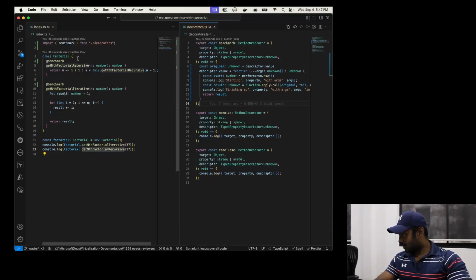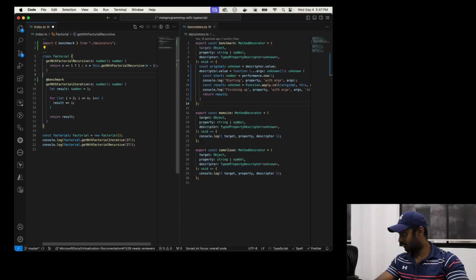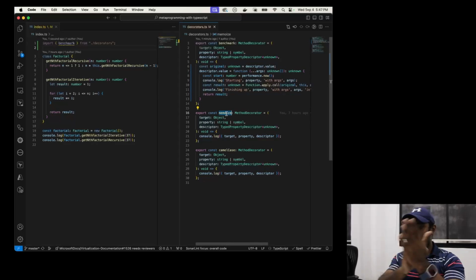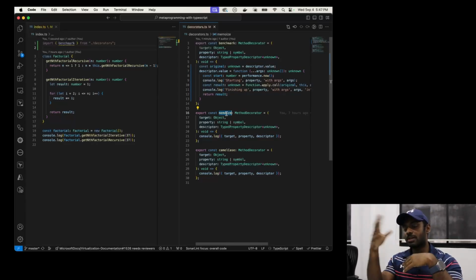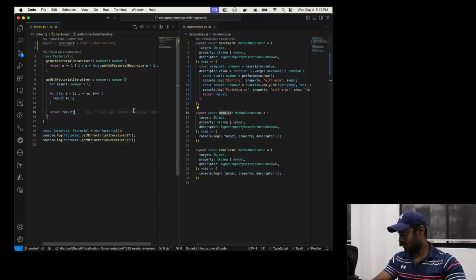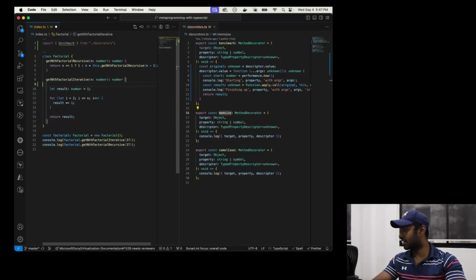Okay, so I'm just going to remove this. Let's actually do memoization. Let's say that every time I compute the value, I want to cache it and reuse it whenever possible instead of running through the whole computation. Again, a mundane approach would be implementing the logic outside the function.